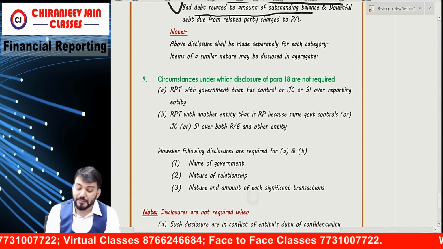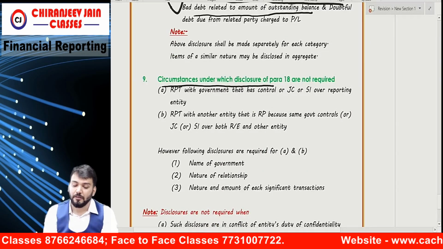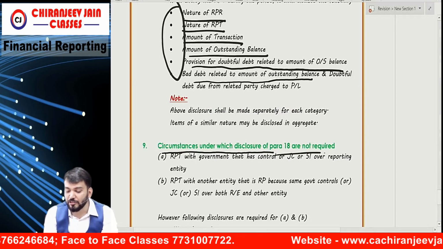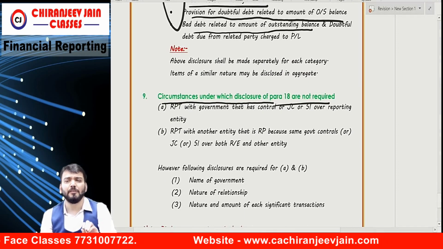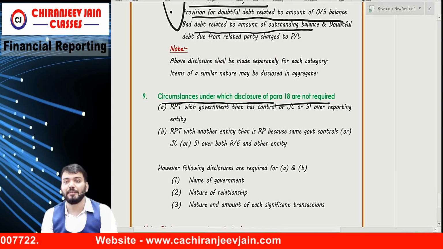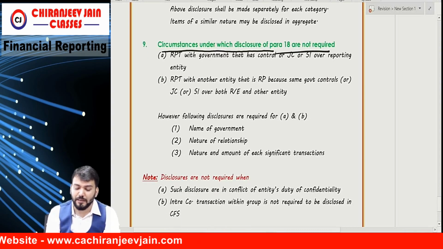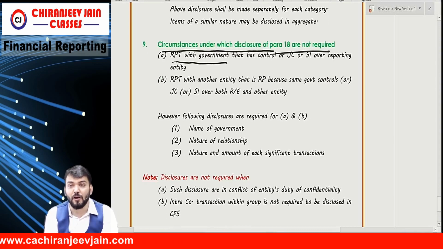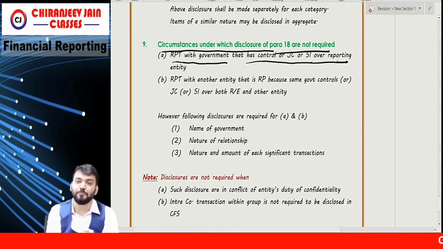Okay. Then circumstances under which disclosure of para 18 is not required. They have said that there are some relationships where disclosure of para 18 is not required. Means they are related parties but disclosure is not required. So there are two types. First, related party transaction with a government that has control or joint control or significant influence over the reporting entity.